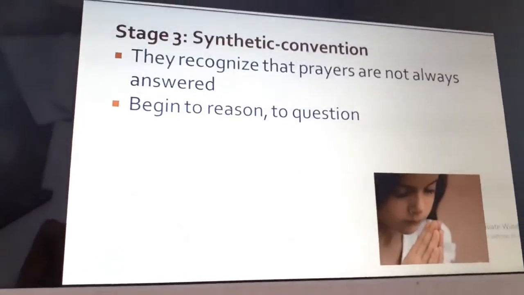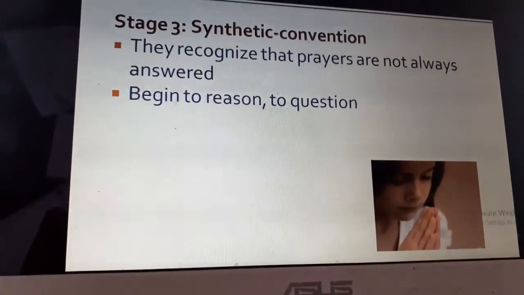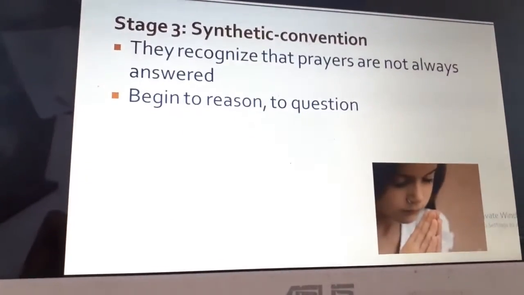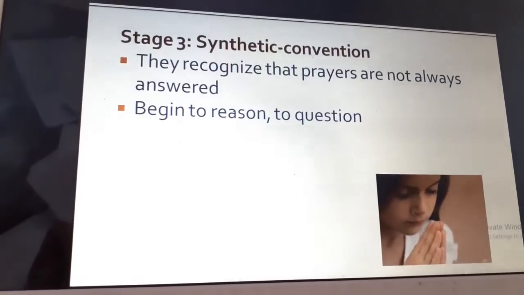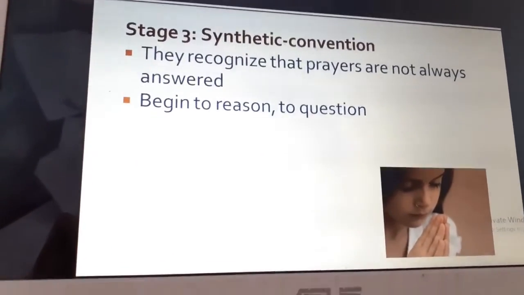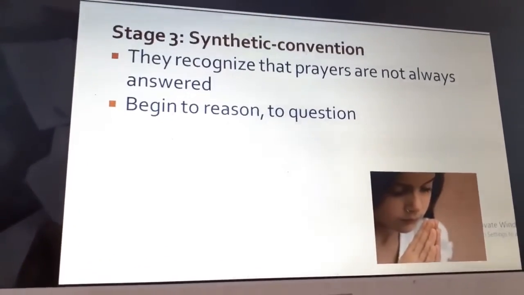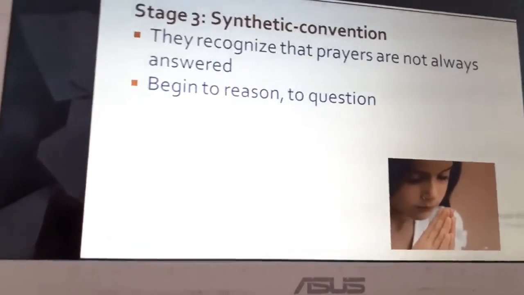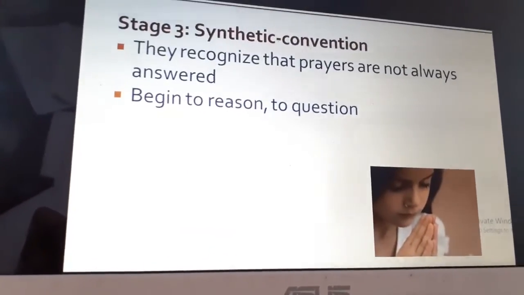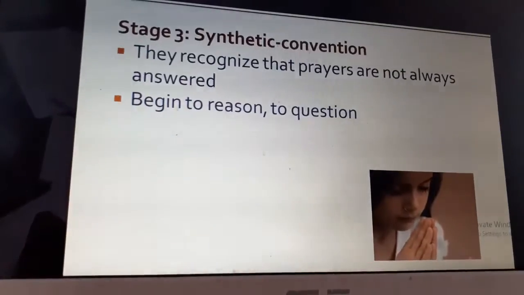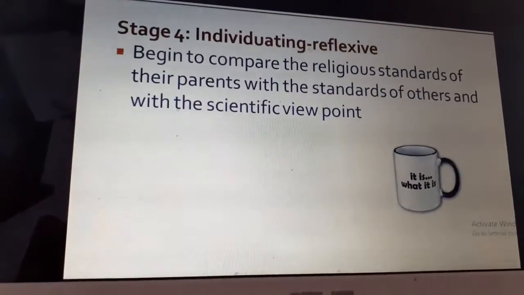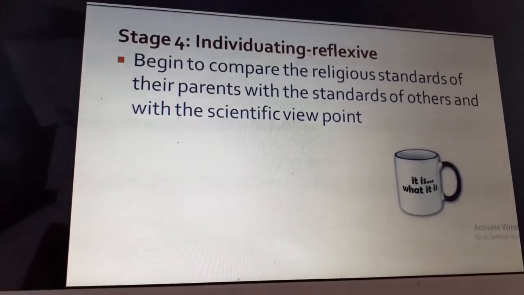Next one is synthetic conventional. This is mainly seen in the adolescent age. They recognize that prayers are not always answered. They begin to reason. They begin to search and they want to know who God is, why I was created. All this they start developing. Next one is the individuating reflexive stage.